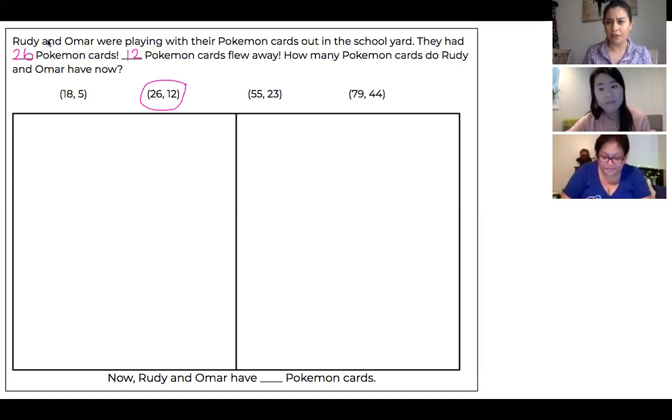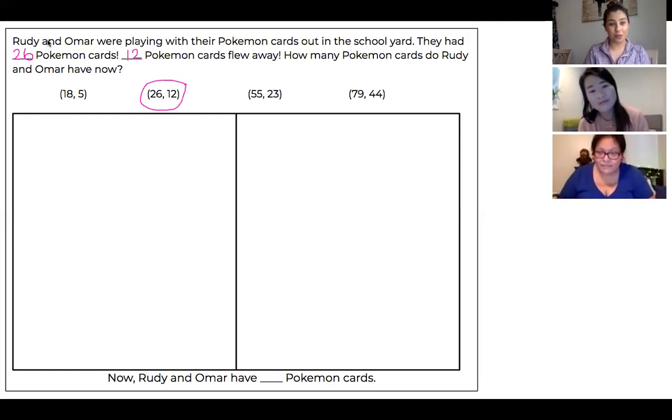Do we know how many flew away, Ms. Rosales? 12 flew away. So if they had 26 Pokemon cards first, but then 12 flew away, do they still have 26 Pokemon cards at the end of the story? Why not? Well, because when something flies away, it's gone.